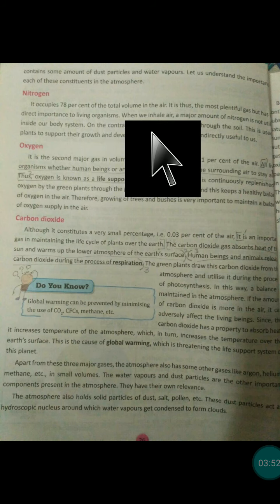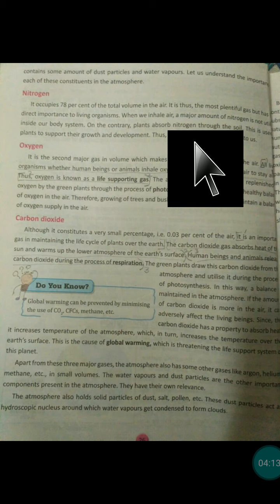Sometimes nitrogen may not seem important directly, but it provides indirect importance to human beings as well. When we inhale air, a major amount of nitrogen is not utilized inside our body. On the contrary, plants absorb nitrogen through the soil and use it in different manners.